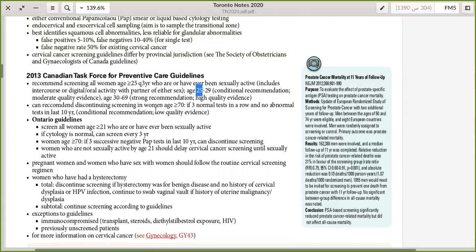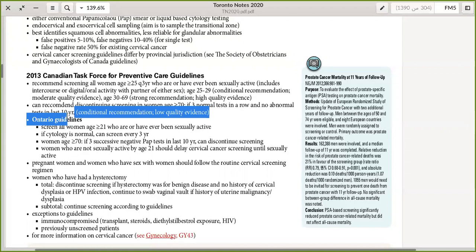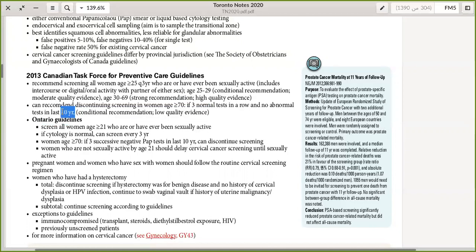So the discontinuation should be after age 70 if there are 3 normal tests in a row and no abnormal test in the last 10 years. So 3 tests in a row will be 9 years, because we screen every 3 years. If it turns out to be negative, then we will stop testing at age 70.